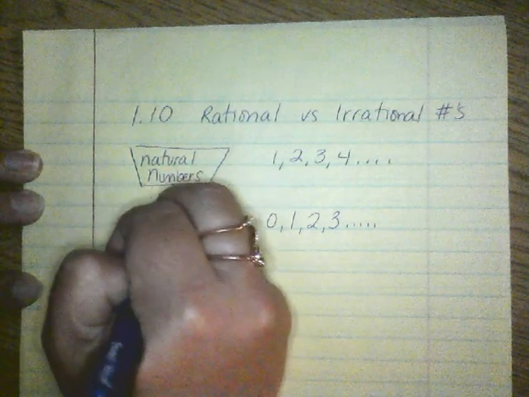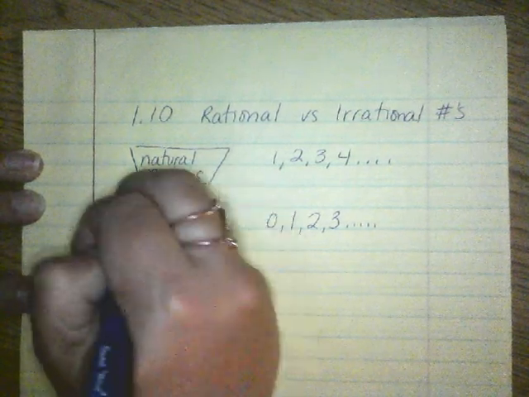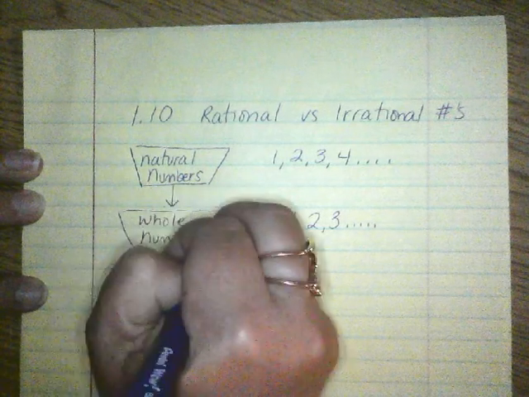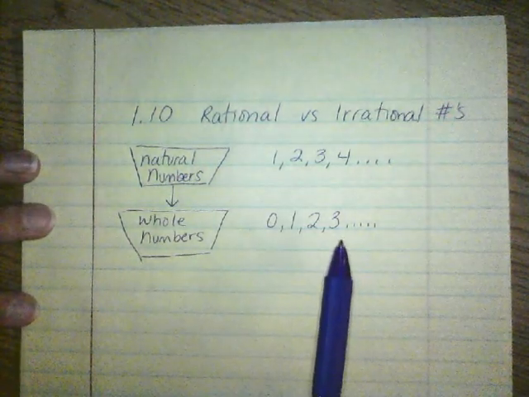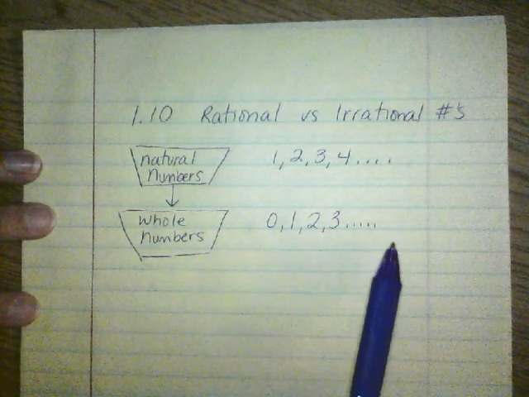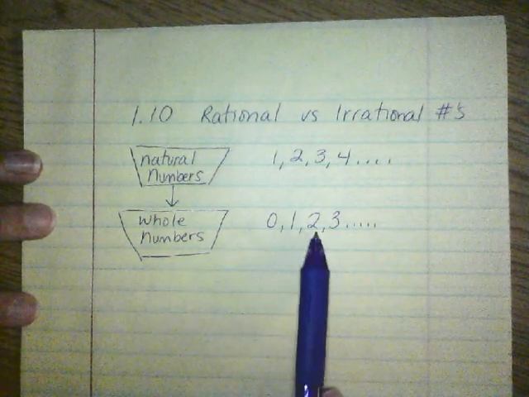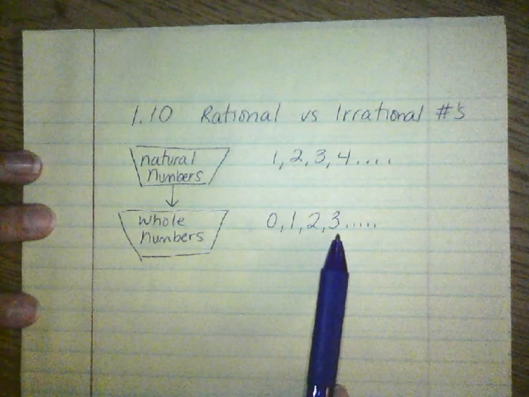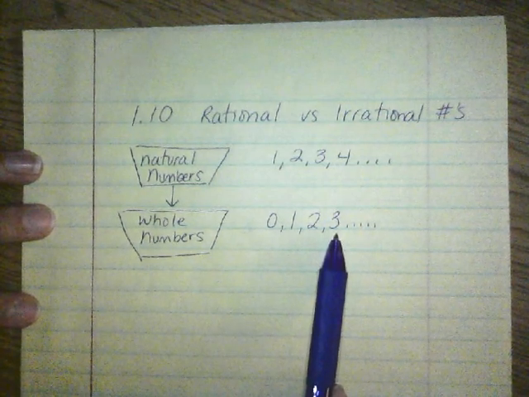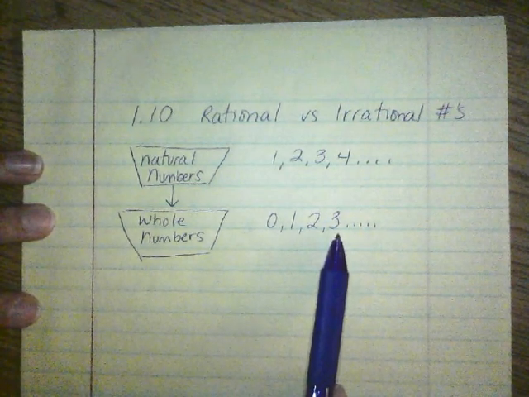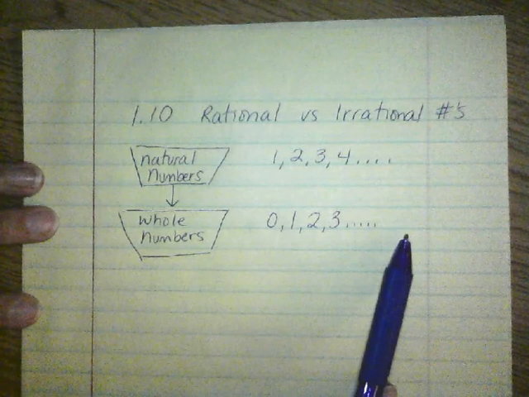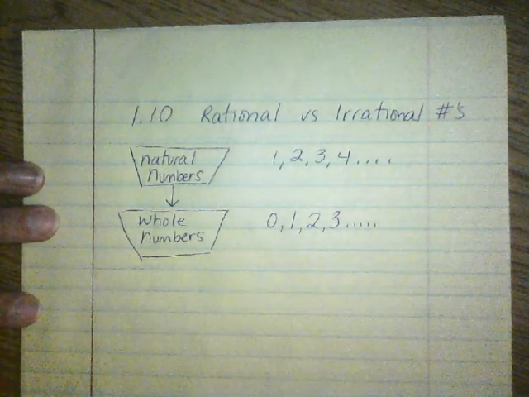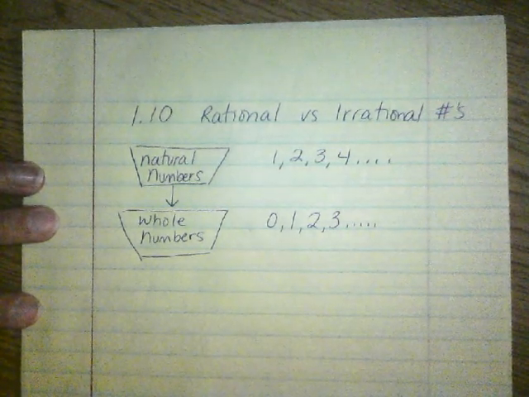Okay, so we just made our numbers that we know in life, our group of numbers, just a little bit bigger. So for instance, like in first grade, every math problem you did, the answer was a whole number. It was either 0, 1, 2, or 3. And I know that for a fact, because my son's in first grade right now. And all of his addition and subtraction problems, the answers are always whole numbers. But then you start to get a little curious, and you say, everything can't be positive in the world. So then we add another group of numbers.